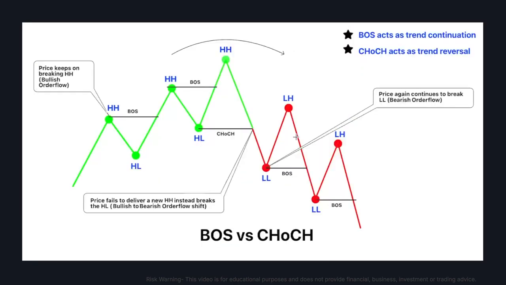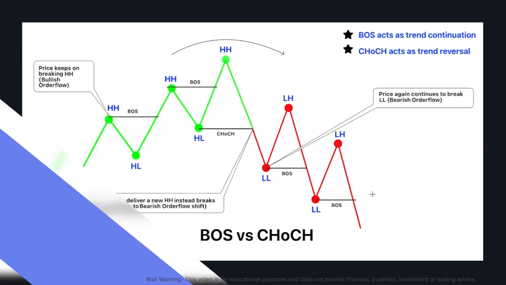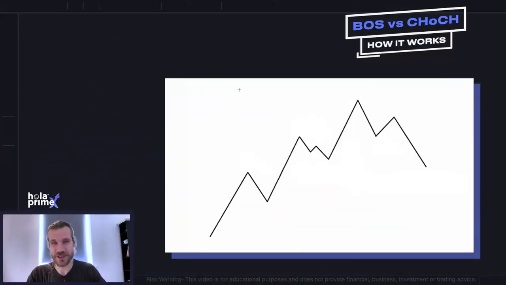And of course, when in an uptrend, as opposed to a downtrend, a change of character would occur when the price action stops putting in higher lows and instead breaks below to put in a lower low, creating again this change of character, which of course is represented by this line here. Again, the first signal that the trend is about to change, in this case from an uptrend to a downtrend. So this is a basic illustration of an uptrend moving to a downtrend.